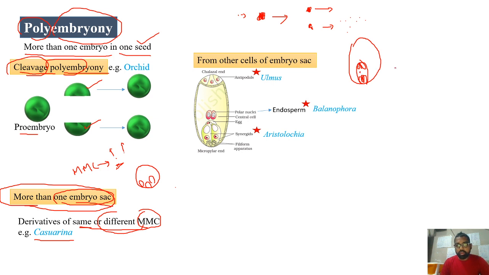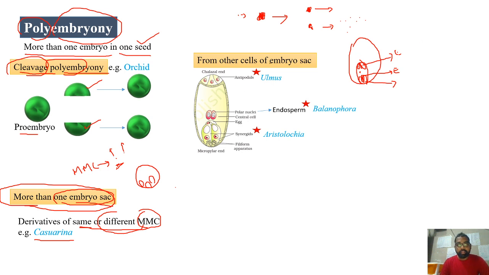Now this egg will develop into one embryo after fertilization. This is the regular thing. Now if synergids also develop into embryos, you can find more than one embryo in one seed, or if antipodals develop into embryos, in this case also you can find more than one embryo in one seed.